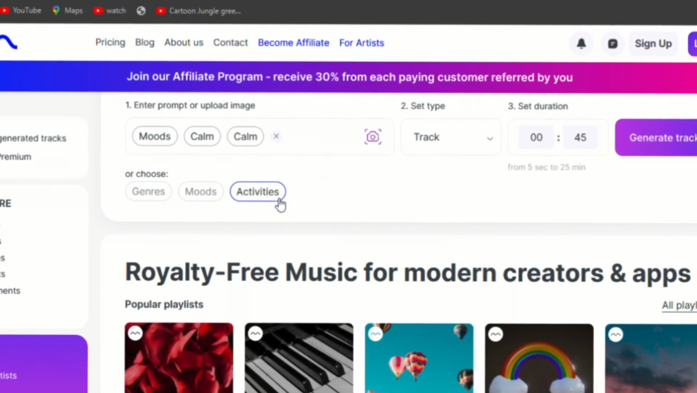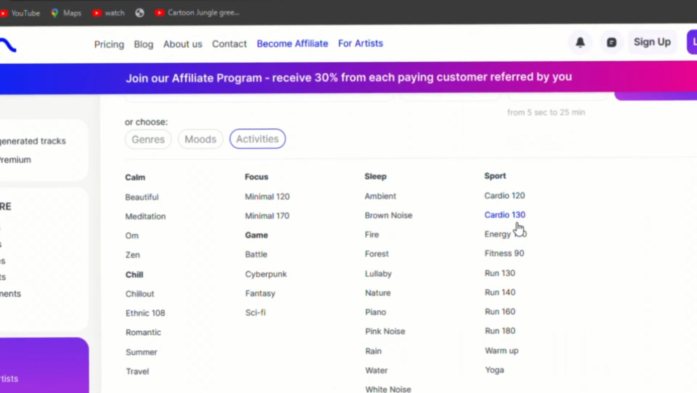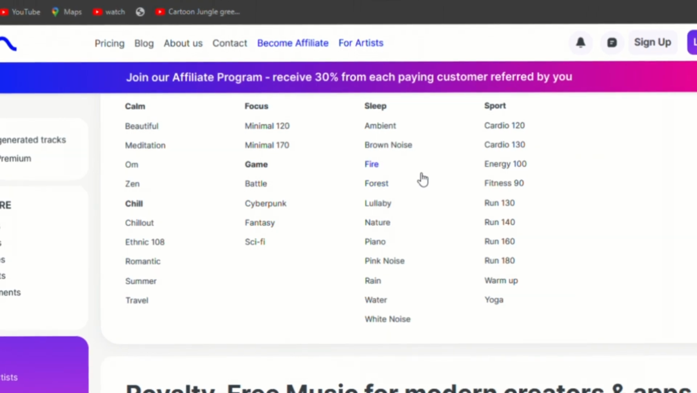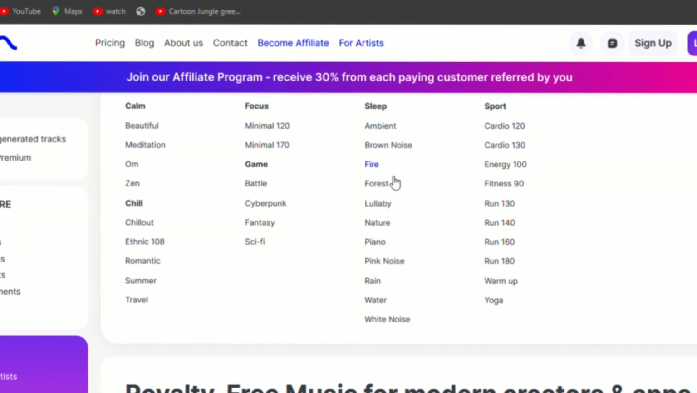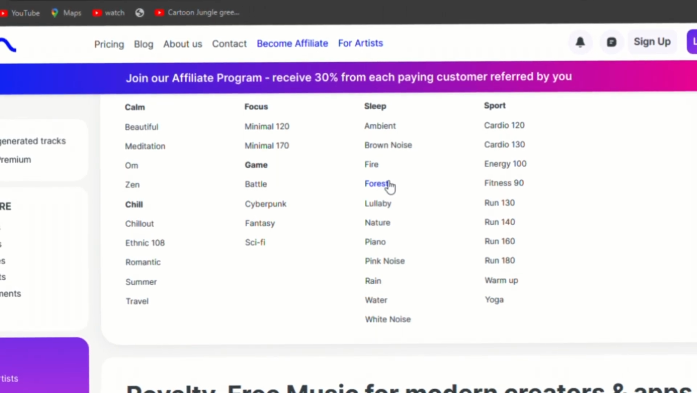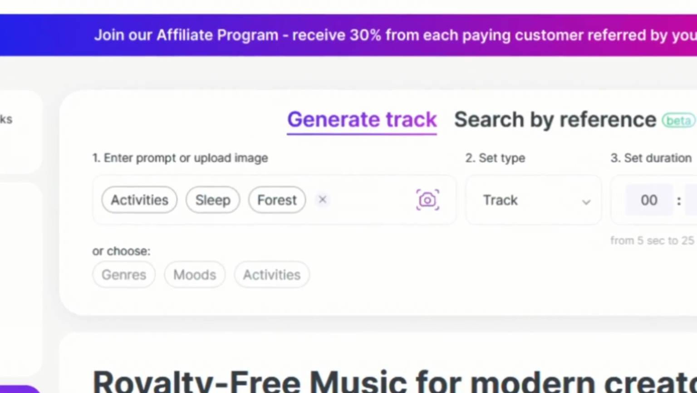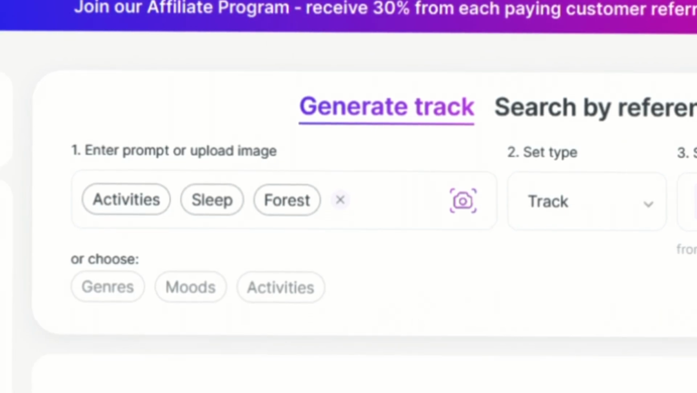In the next option, you have to select activities. For example, I want to generate calm sleeping music. I will come to the Sleep Activities tab and then select the sound type. This time, I will select Forest. Alright, we have selected our music genres, moods, and activities.